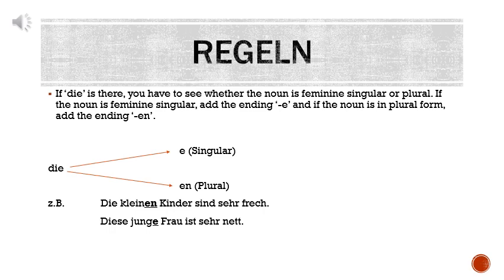Die kleinen Kinder sind sehr fresh. Here die is used. Now we will check whether Kinder is singular or plural. Kind is the singular form, Kinder is the plural form. So we have used the en ending. Now the second one. Diese junge Frau ist sehr nett. Frau is a singular noun. So we have used the e ending.